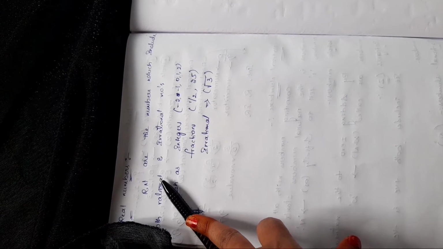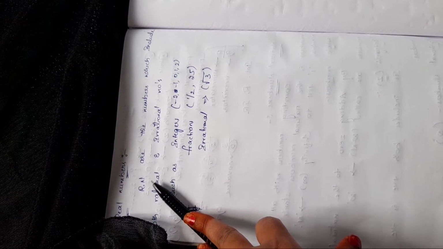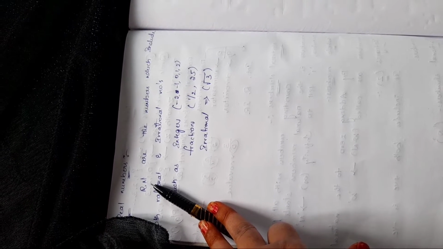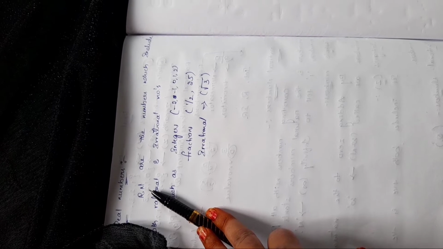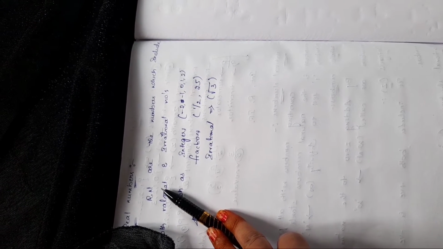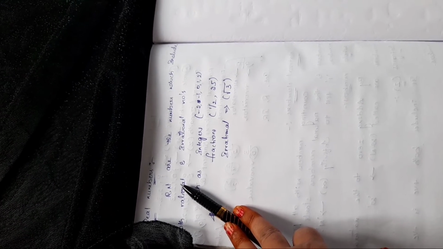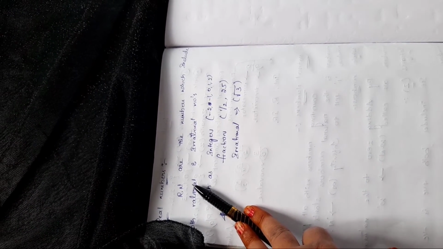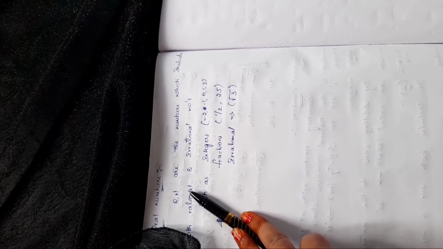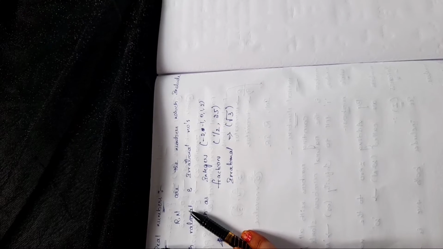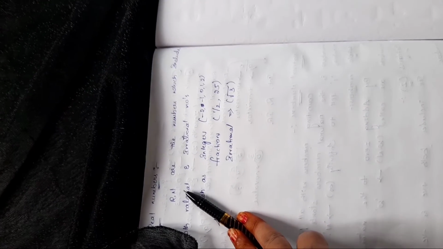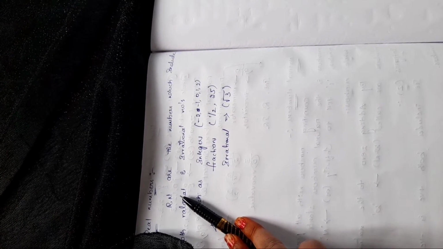And real numbers means the numbers which include rational and irrational numbers, such as integers, fractions and irrational numbers. Integers come with positive and negative numbers as usual, and fractions are like 1 by 2 and 2 by 5, and decimals may also be included.